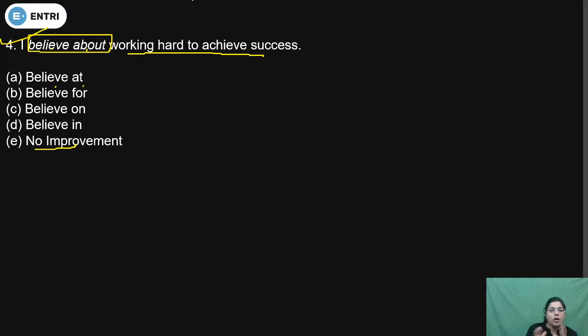So this is the case of working hard to achieve success, where somewhere we feel confident about something or someone, because achieve success is a case of something. So this is the case when we feel confident about something, that we are confident about achieving success. In that case we will not use about.